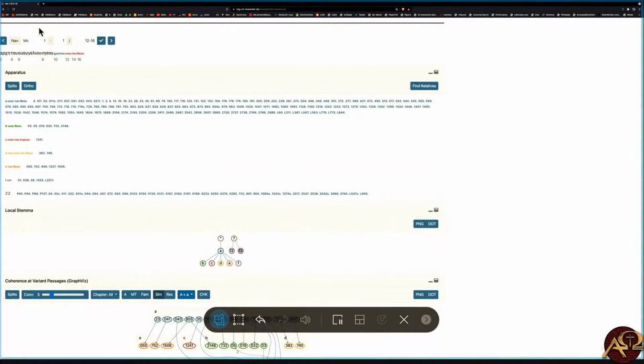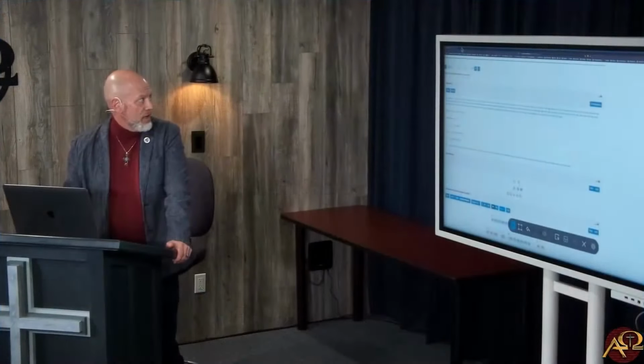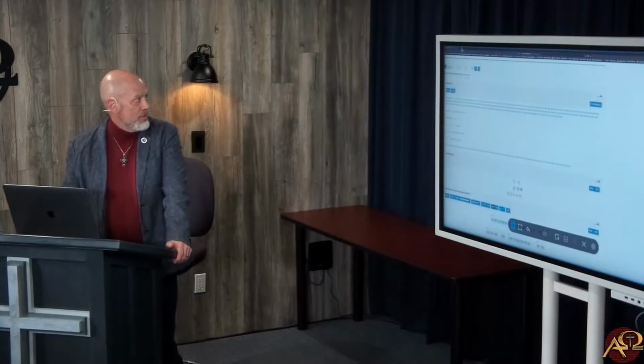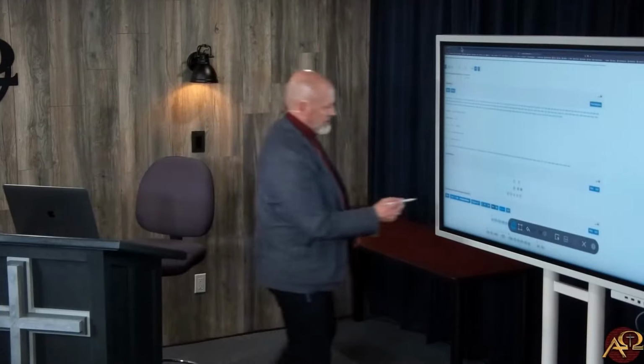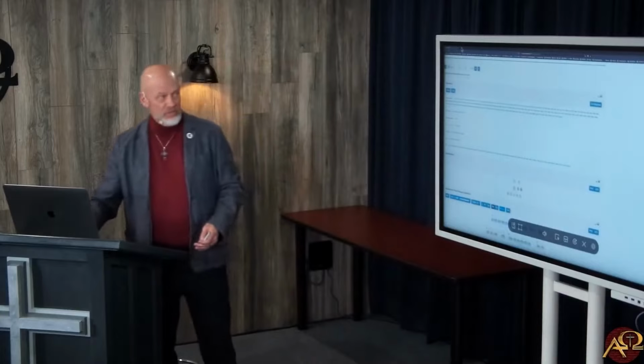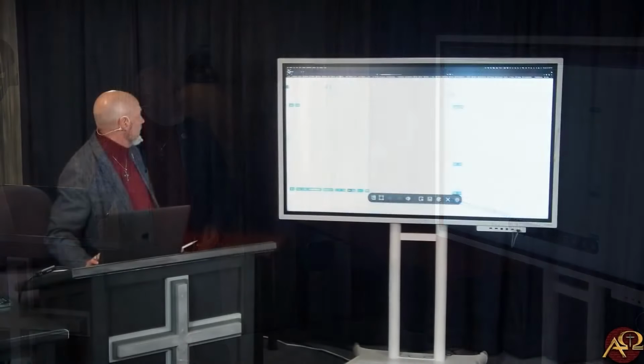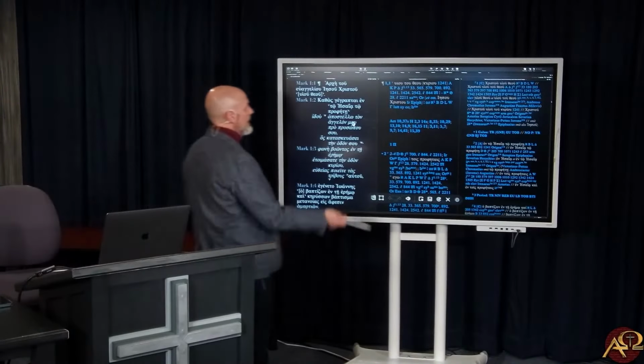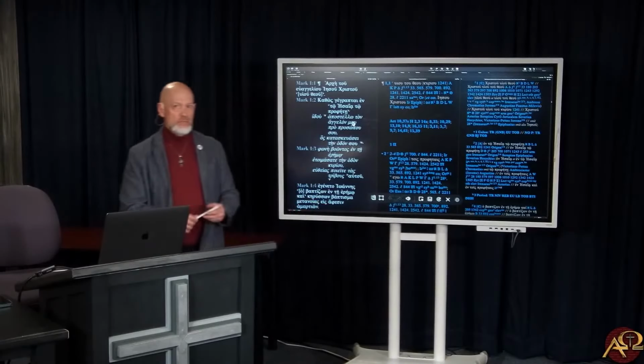So the point being, there is a massive, massive, massive amount of information available to us now to examine and to look at these things, even more so than we had just a brief period of time ago. And point being, everything that I have on the screen right now was published before CBGM was available.